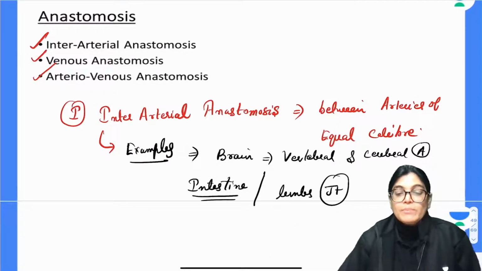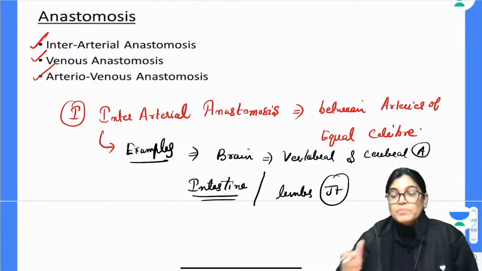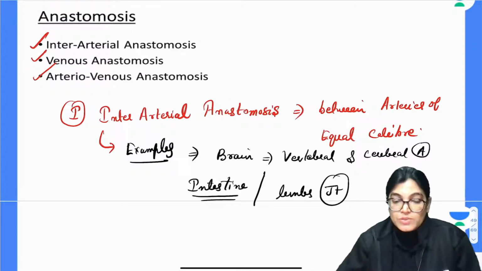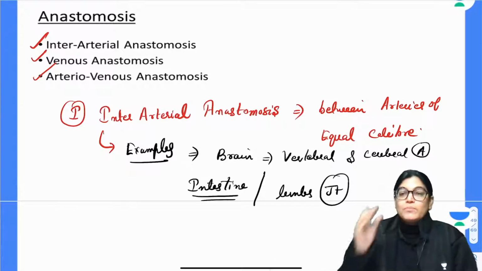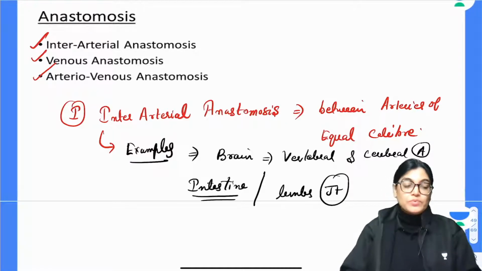Okay. Now coming to the example of venous anastomosis, that is the communication between the veins and their tributaries. Two important venous anastomosis examples are the dorsal venous arches of the foot and the hand.